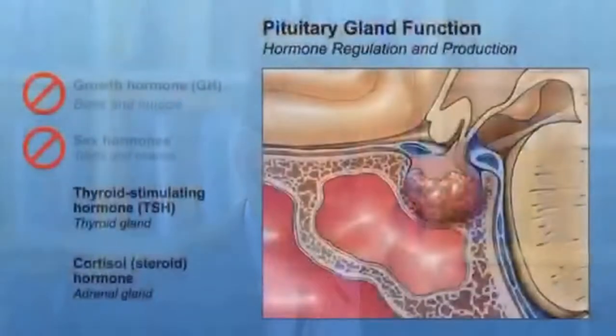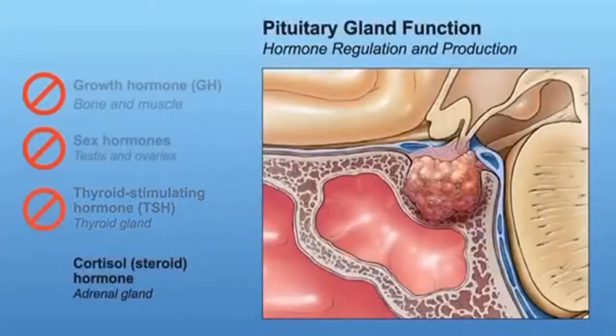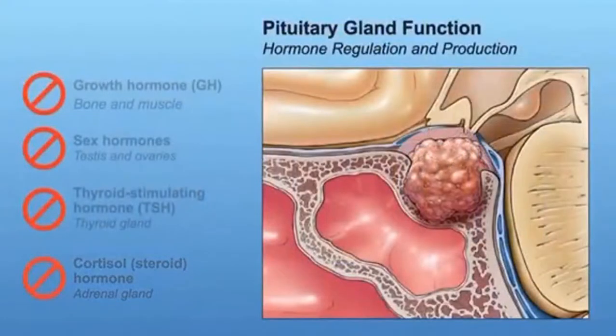The third hormone that shuts down is thyroid, but you really need a large tumor and a loss of a lot of gland before you lose that hormone. And the last hormone to shut down is cortisol, which is a steroid hormone. Now, thyroid and cortisol are both hormones of metabolism, and so it makes sense that the last 2 hormones your body is willing to give up. But all these hormones have to be evaluated in all patients before we consider any treatment.